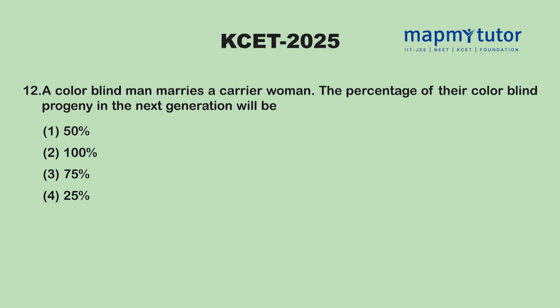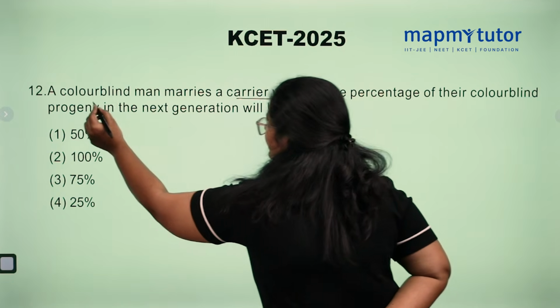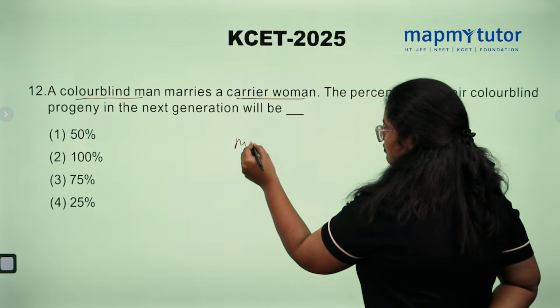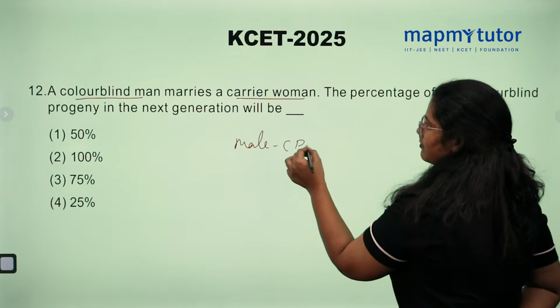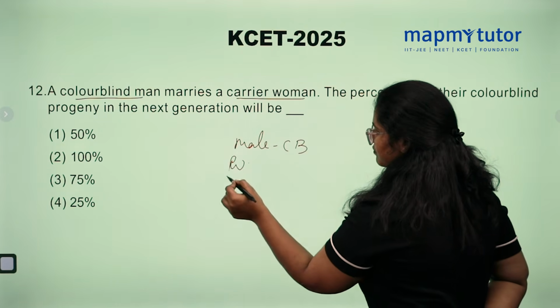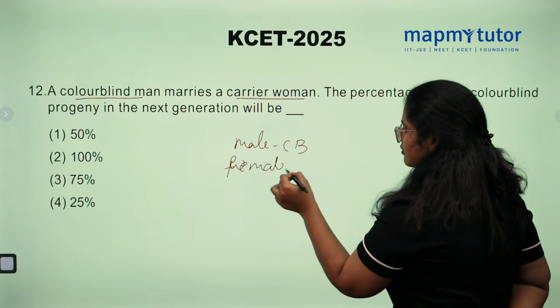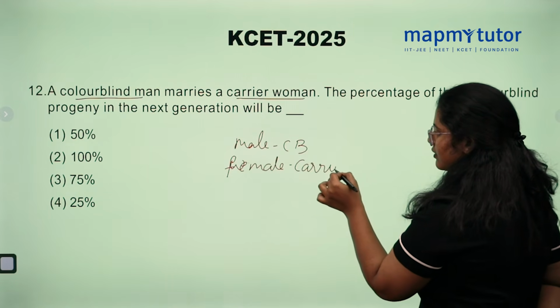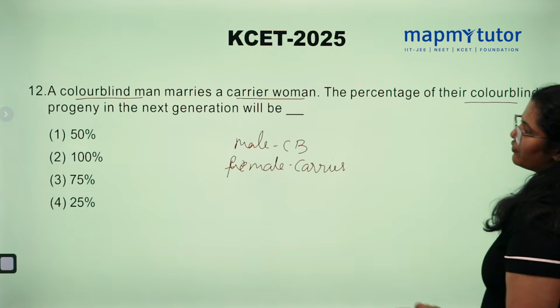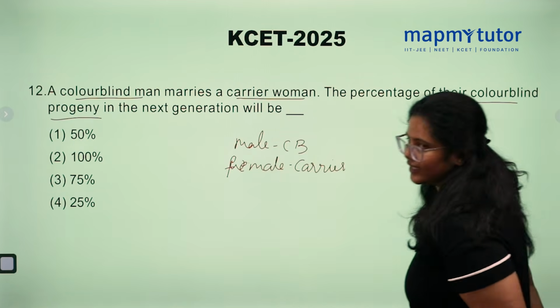A colorblind man marries a carrier woman. The percentage of their colorblind progeny in the next generation will be? So what is the condition here? A man is colorblind, marries a carrier woman. We need to find out the number of colorblind progeny in the next generation.